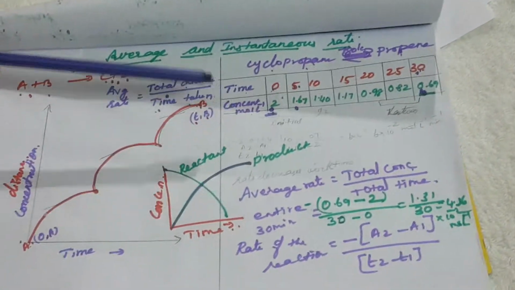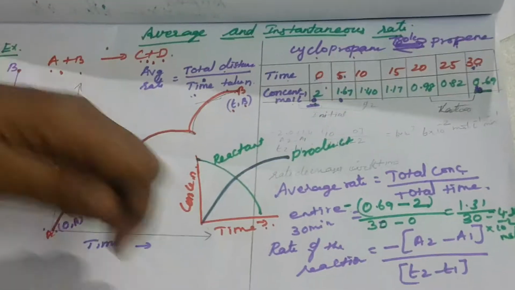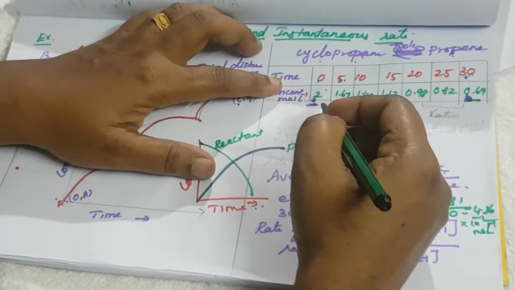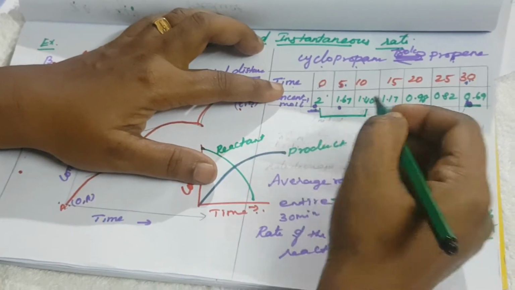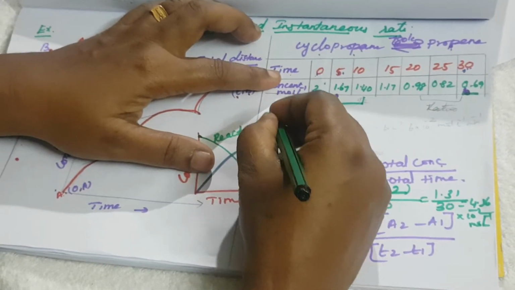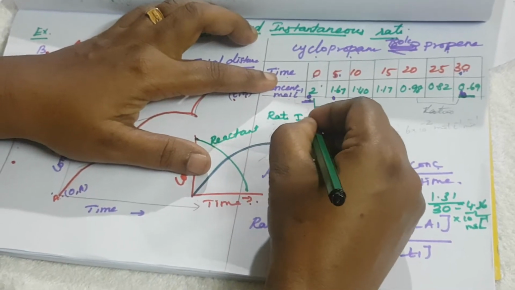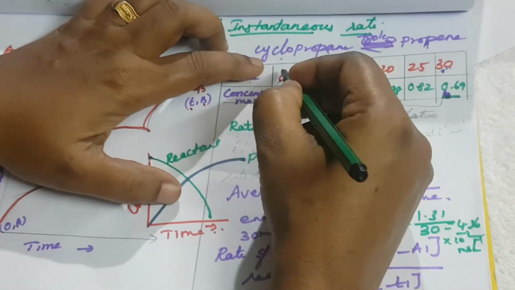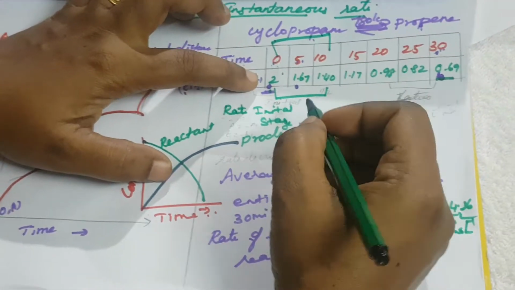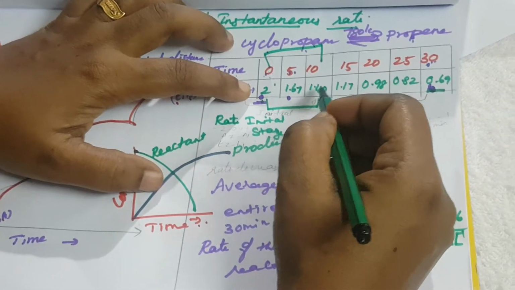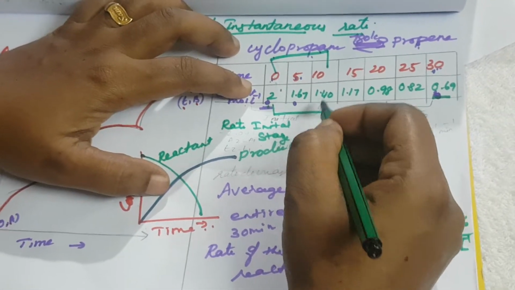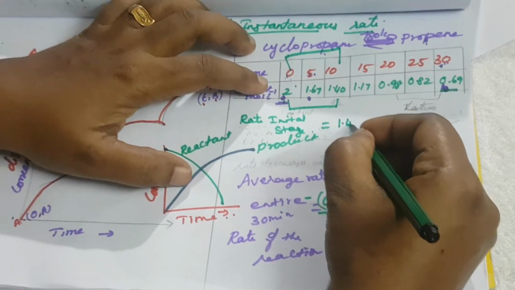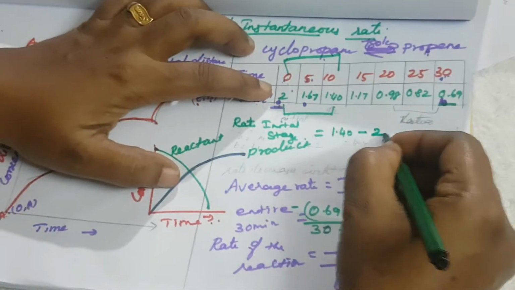Now I can calculate the average rate for this cyclopropane. For the time interval 0 to 10, the average rate of the initial stage: the final A2 value is 1.40 minus 2.